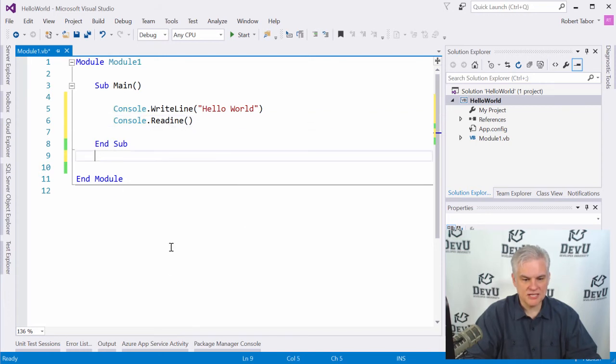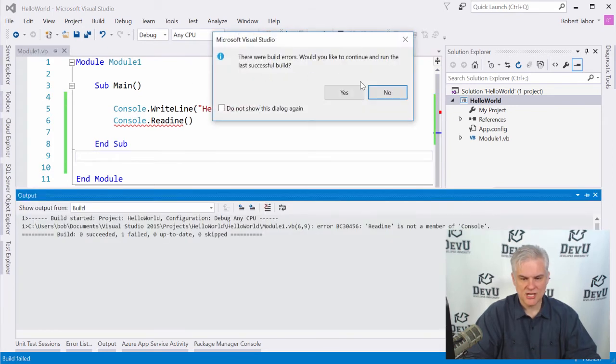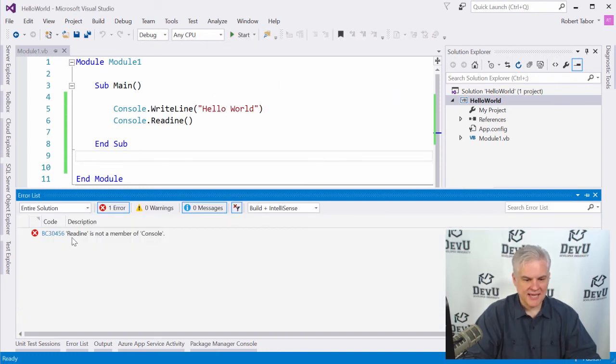All right, so maybe you had a different problem. Maybe you see an error that looks something like this, and you get a red line completely underneath it. You try to run the application, you get that same little "there were build errors" message in a message box. You click the No button, and you see something like "readine", notice there's no L in readline, is not a member of Console. Now, admittedly, since we don't know Visual Basic very well at this point, the messages are not as helpful.